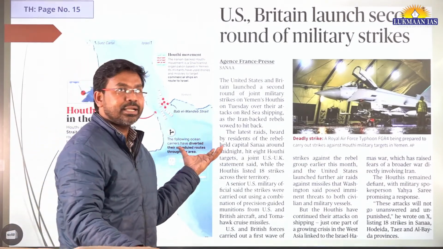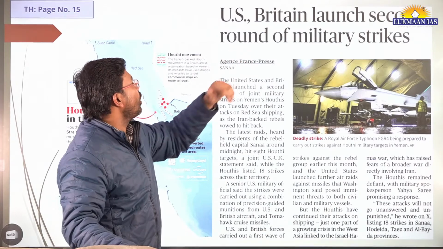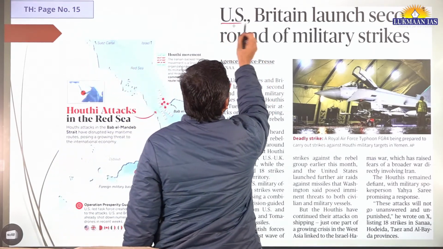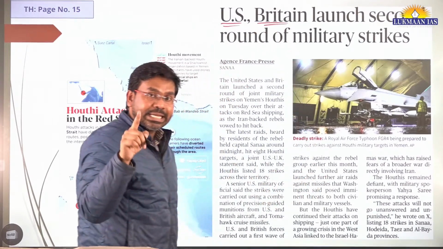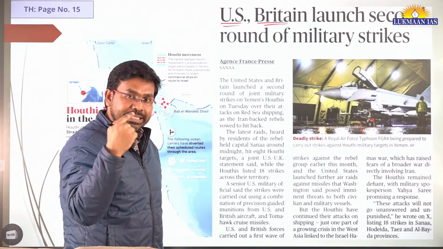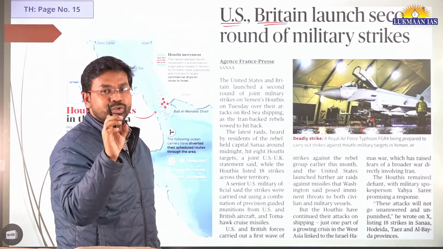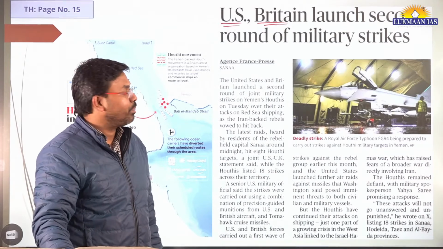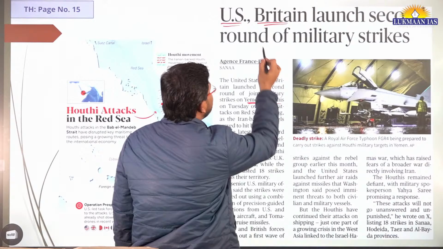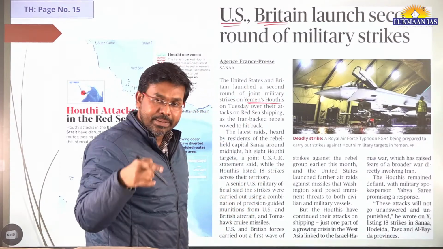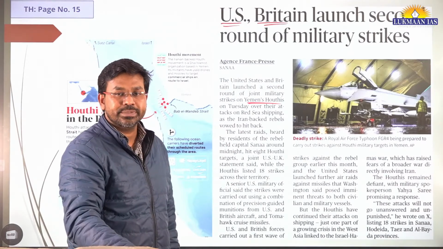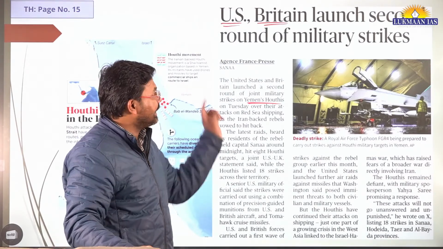Now we have another article. It says the US and Britain launched a second round of military strikes. The United States of America and Britain have launched a second round of military strikes on Yemen. Why? Because they want to target places held by Houthis. Why are Yemen's Houthis being attacked by the USA and Britain? Because the Houthis are attacking cargo ships that are passing through the Red Sea, and in retaliation the